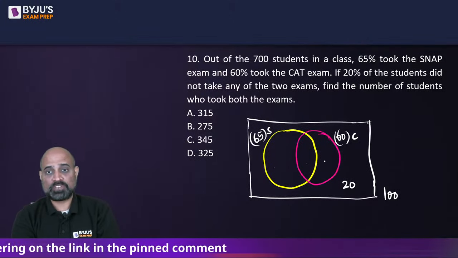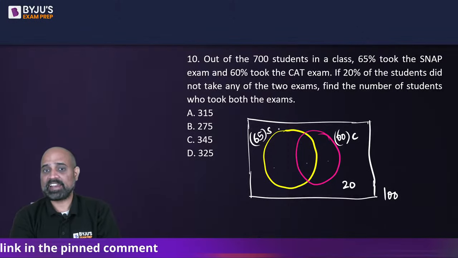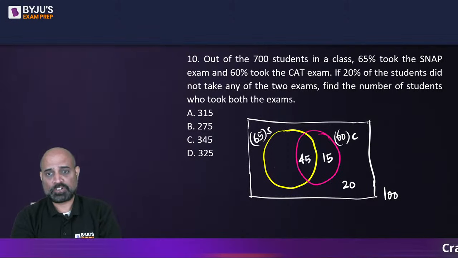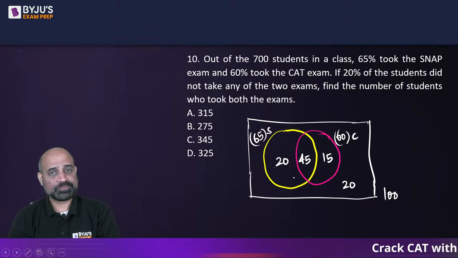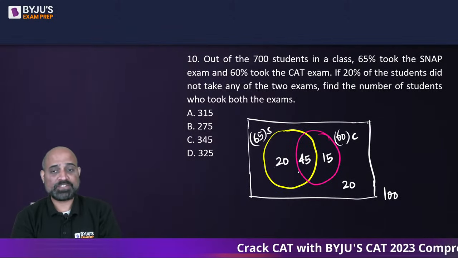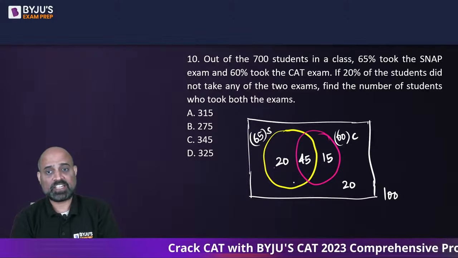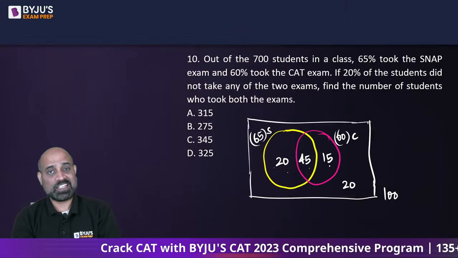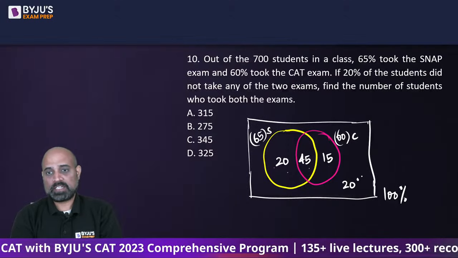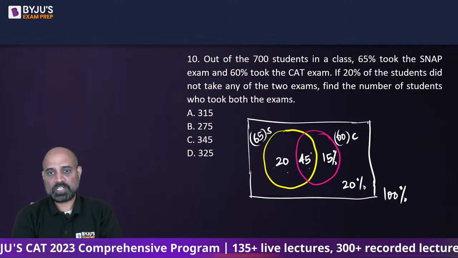So the sum of these three regions should be 80. 80 means 65 alone is the yellow one, so this should be 15. If this is 15, this will be 45 and this will be 20. Right? Such that 20 plus 45 is 65, 45 plus 15 is 60, 20, 45, 15 is 80 plus 20 is 100. Since this is in terms of percentages, let's put a percentage on all of these.